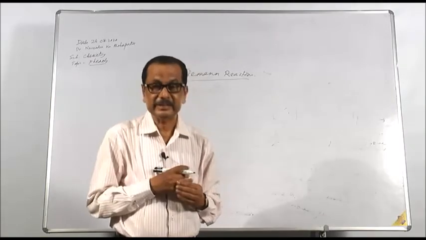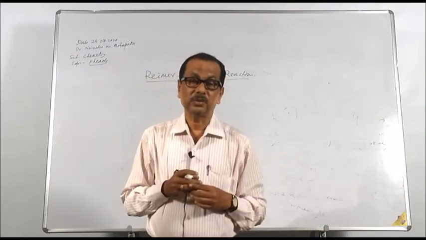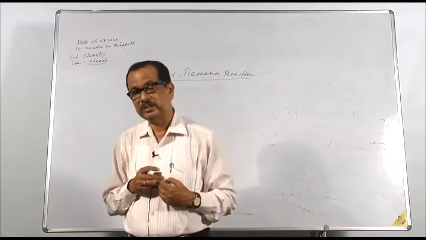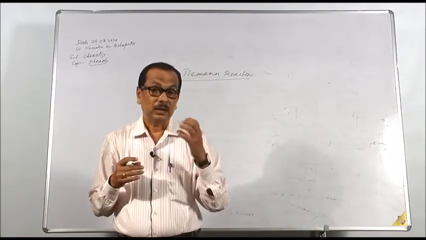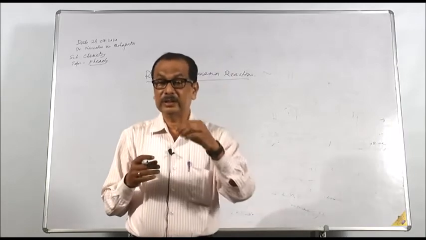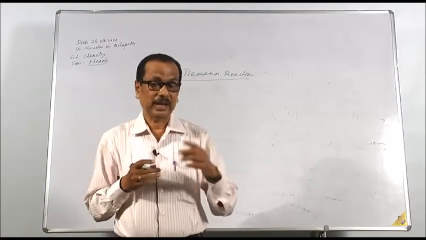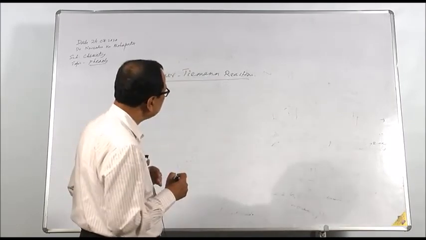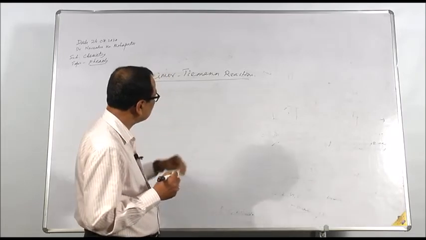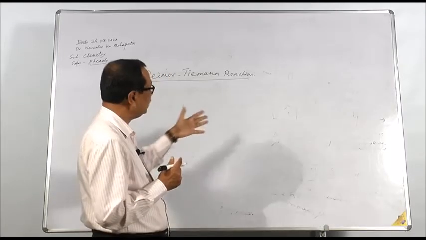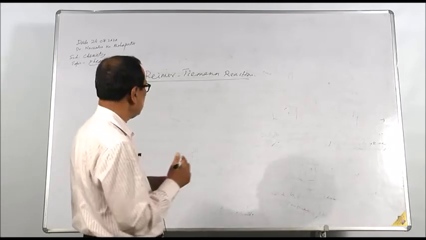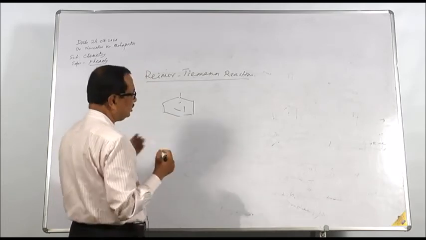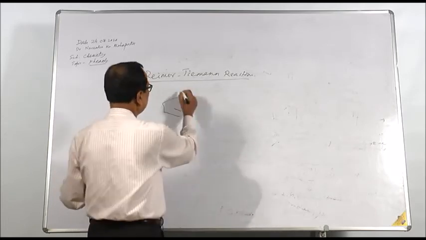What happens when phenol is treated with chloroform in presence of aqueous sodium hydroxide at about 330 degrees Kelvin? An aldehyde group is attached at the ortho position and para position. So that reaction is called the Reimer-Tiemann reaction. When phenol is heated with chloroform in presence of sodium hydroxide, then you get a CHO group attached to the benzene ring at ortho position as well as para position.